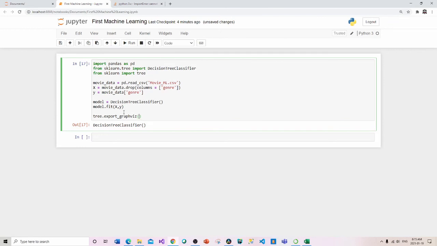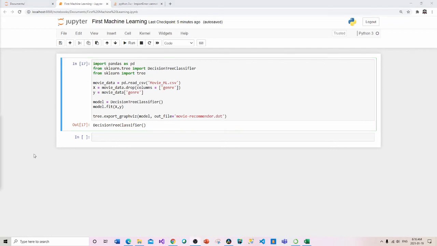And we've got so far 2 parameters that we want to pass. The first one is our model, comma, and then out_file is going to equal this movie-recommender dot dot.